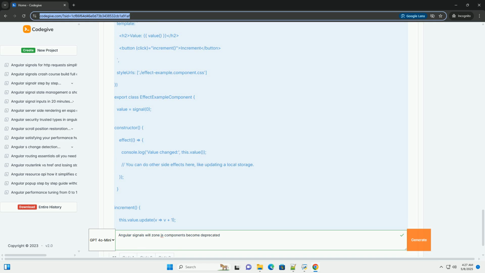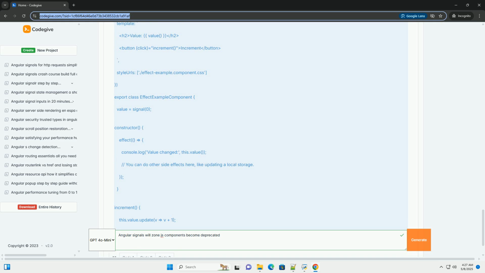Example 2, input and output signals. Explanation: 1. input<string>('default name') creates an input signal. Input signals are used to pass data into a component from its parent. The string type argument specifies that the signal holds a string value. The default name argument provides a default value. 2. output<string>() creates an output signal.